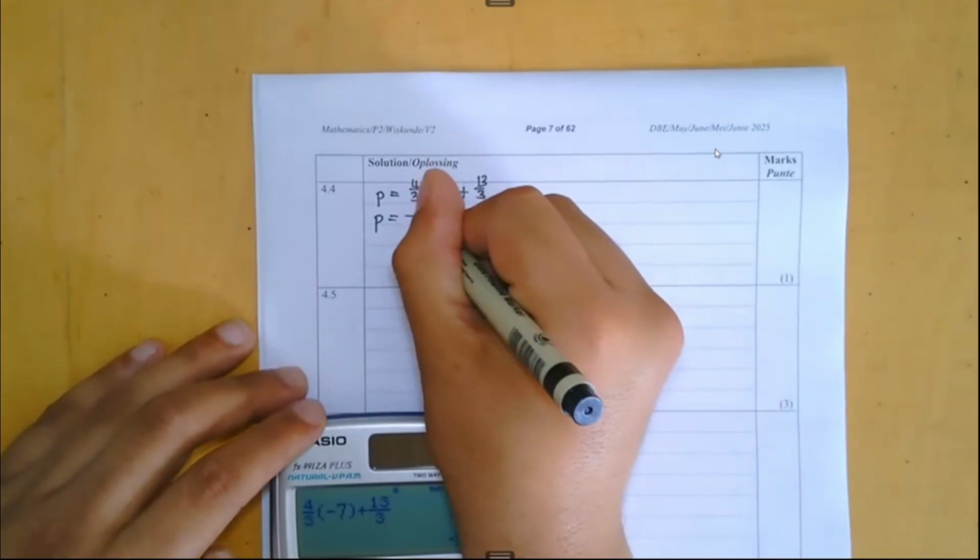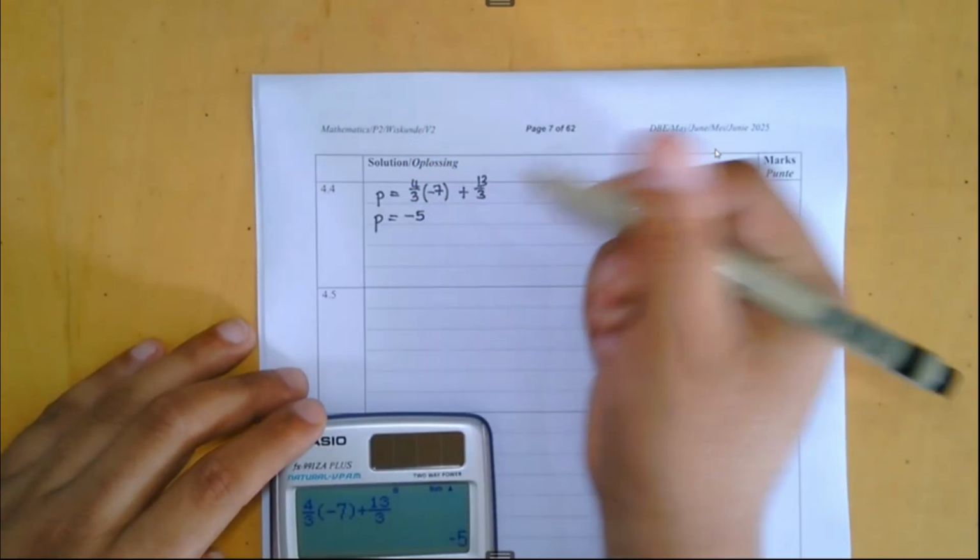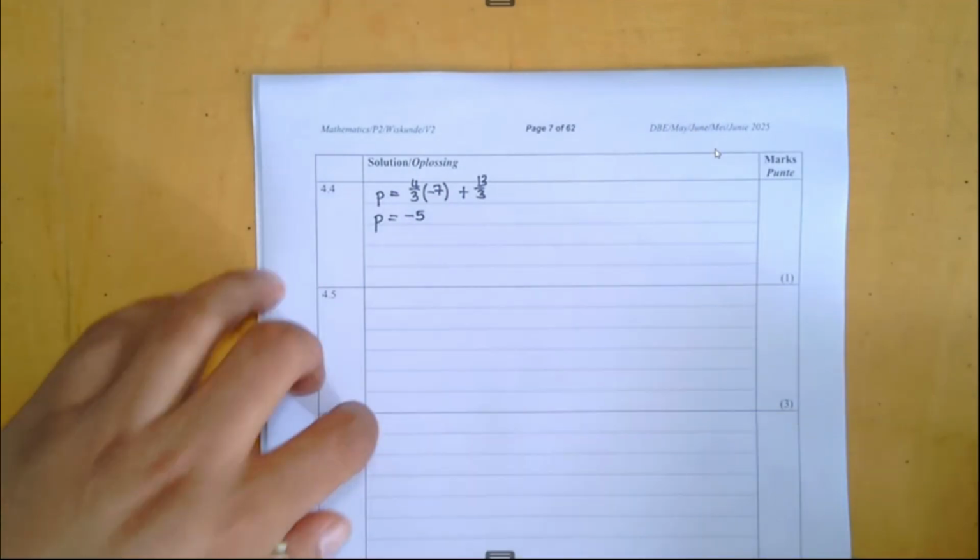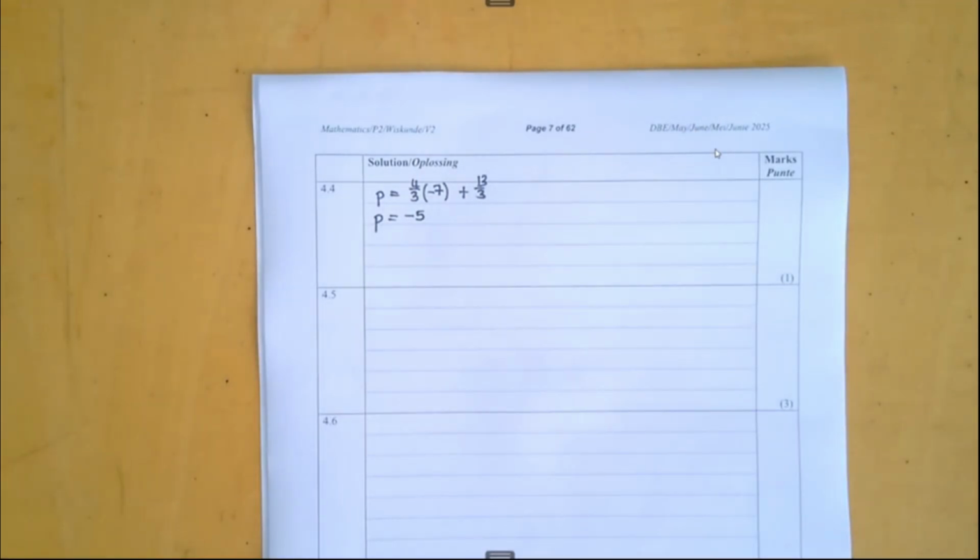Perfect. Because if my equation was wrong, then I wouldn't get -5, and then we know we did something wrong that we're going to have to go and fix. Okay, all right, that's 4.4, nice mark over there.